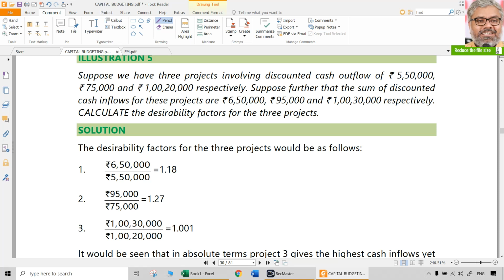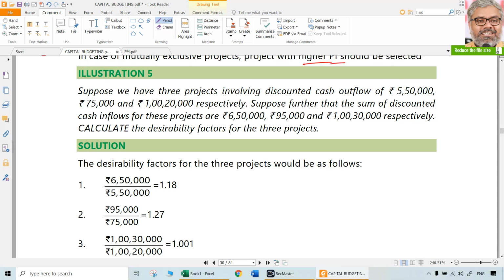So in case of NPV, it does not consider the initial investment at all. It only looks at the net present value of the overall project. Initial investment is low, high, it doesn't care about it. That was the limitation as we discussed. That is proven now. And that limitation can be easily sorted out with profitability index as an extension of the NPV technique. Now, looking at this illustration 5, just for practice.